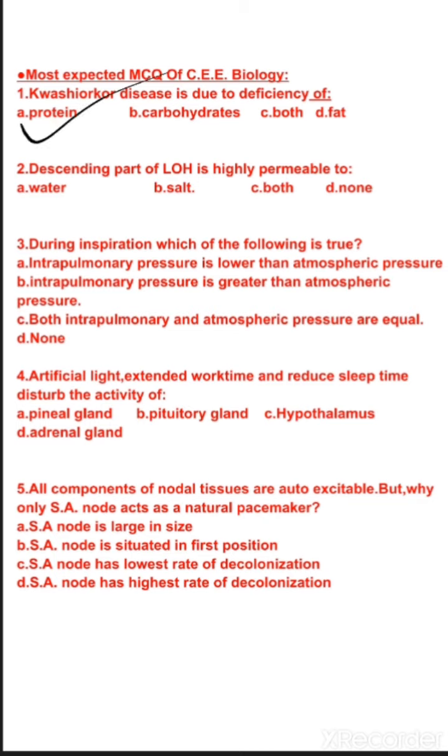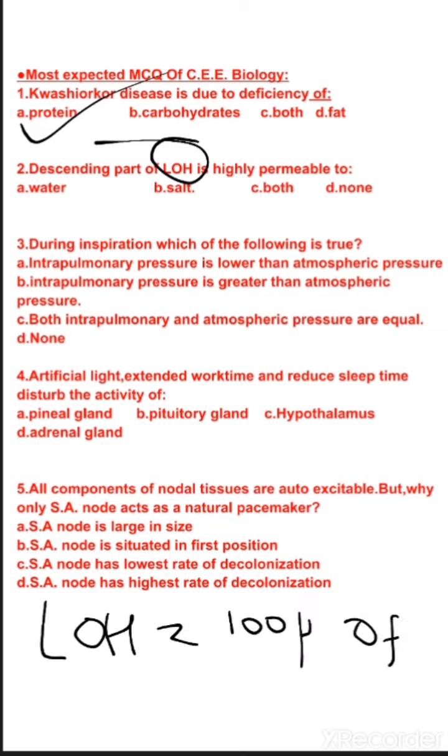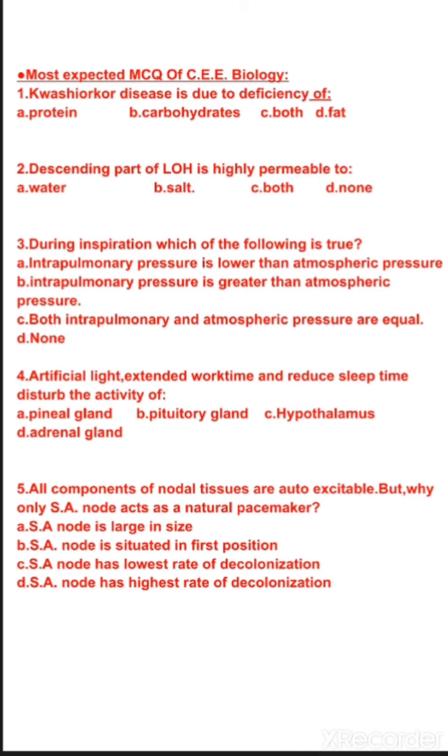Okay, let us see question number 2. Descending part of LOH is highly permeable to? First of all, what do you mean by LOH? LOH means loop of Henle. Basically, this is a part of the nephron of the kidney.